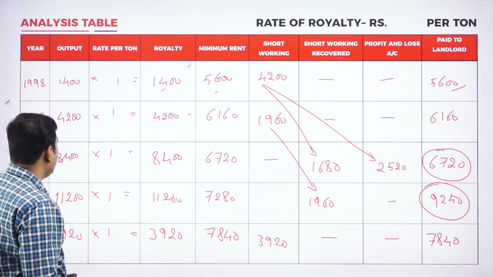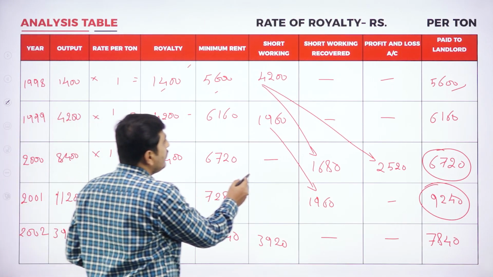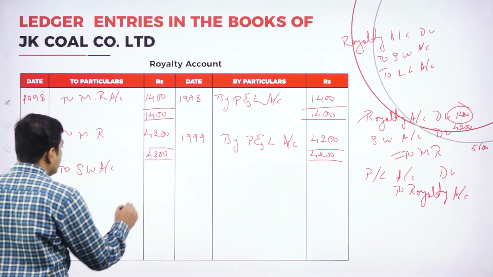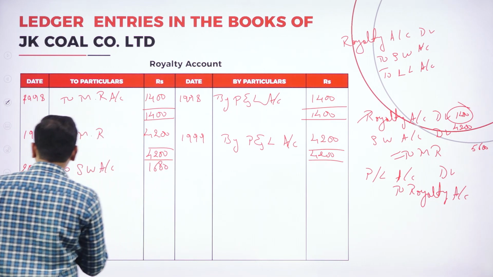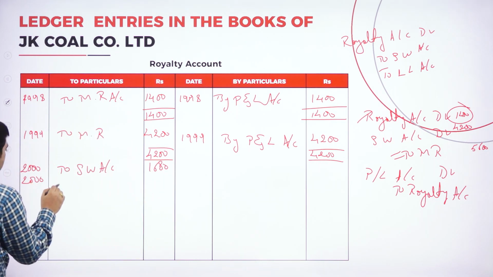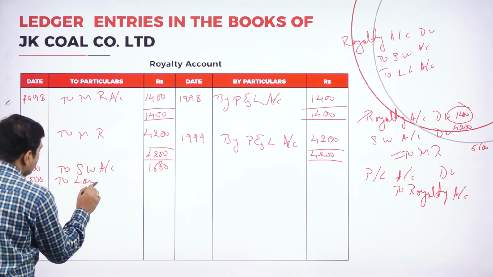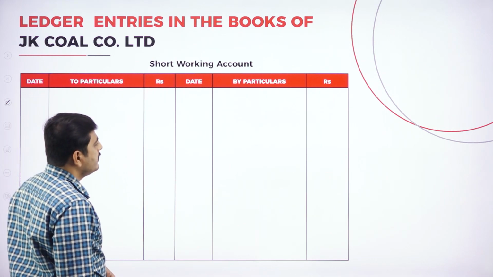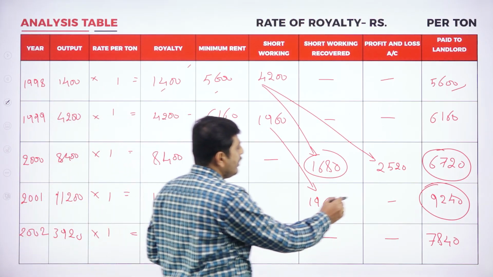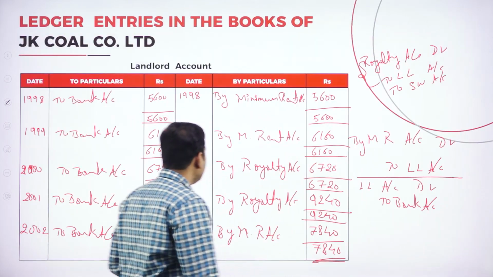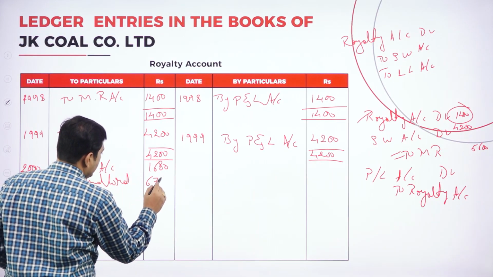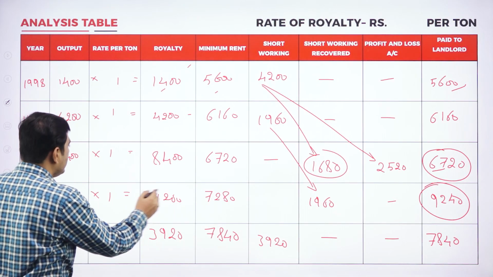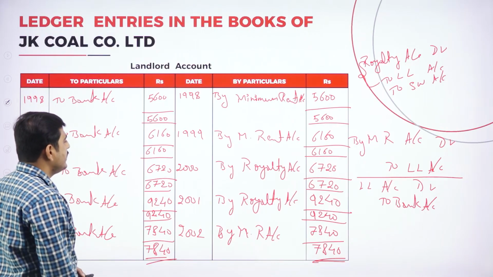Total amount of short working recovered here in the third year, we could recover the short working of 1680. So it is 1680. Again, how much did we pay to landlord? See here, how much have we paid to landlord? 6720. Now what is the total production in the third year? 8400 is the total production.